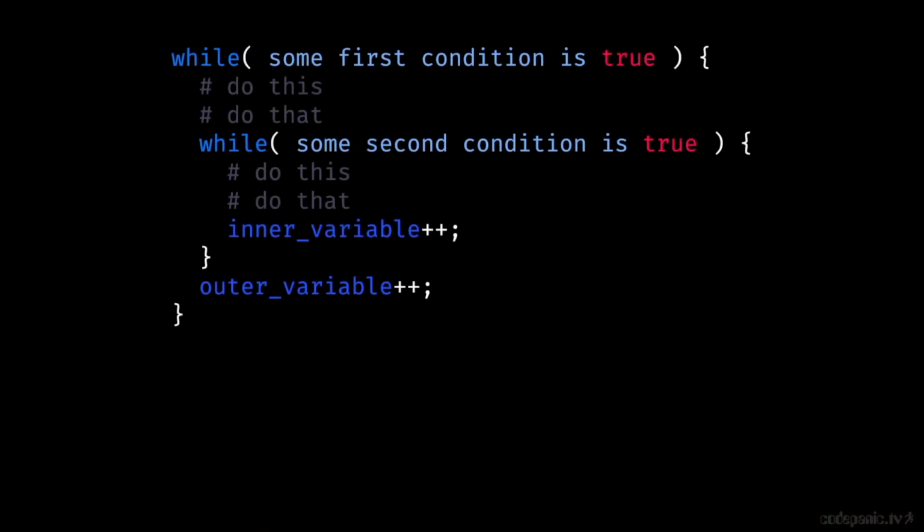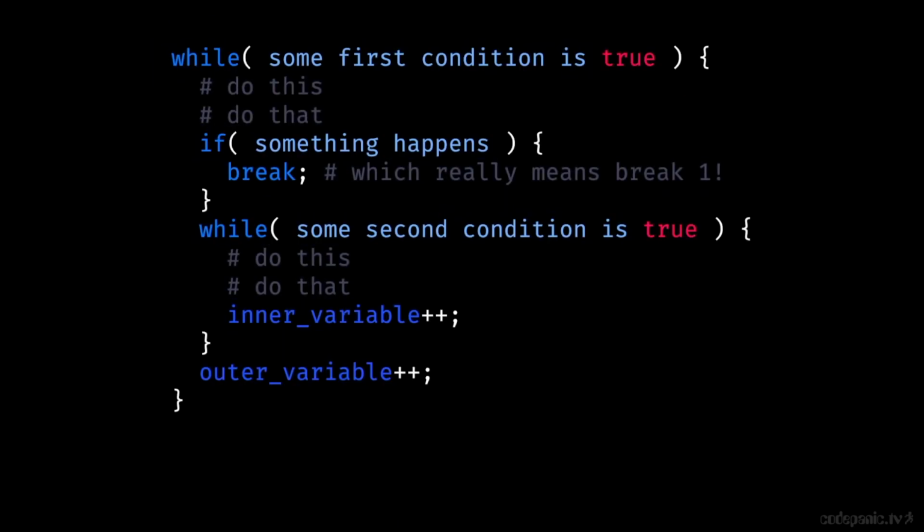Okay, so here is a simplified version of a nested loop scenario, right? Now, keeping in mind that break has a default value of 1, and by just typing break, you're not passing an argument, you're just using the default. If we add a break to the outer loop like this, we break out of 1 level, the outer loop. Okay, that's easy to understand. We've already done that. But just to clarify, by writing break, you're actually writing break 1.